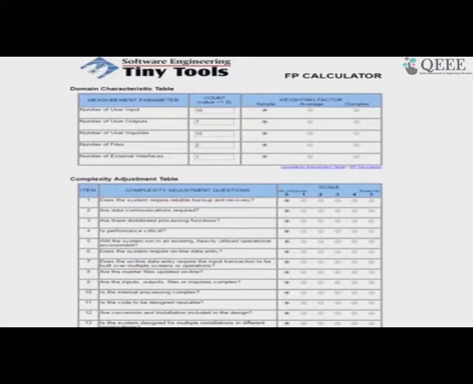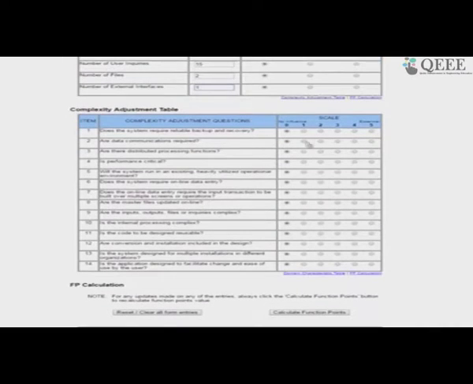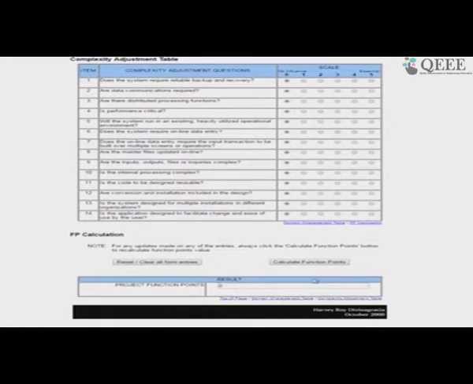These are all initially set to no influence. There are 6 degrees of influence, 0 to 5, and then I just click calculate function point. I assume that there are no degrees of influence.